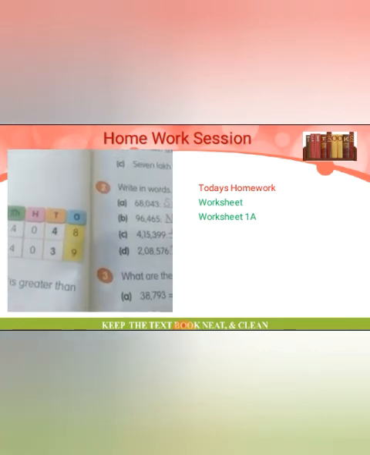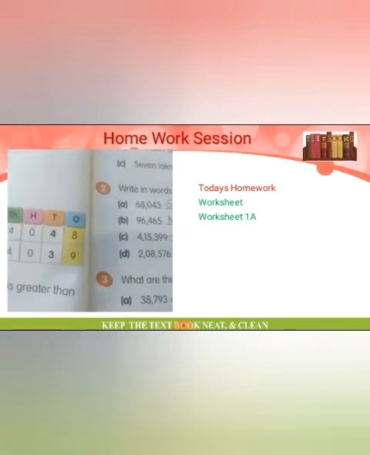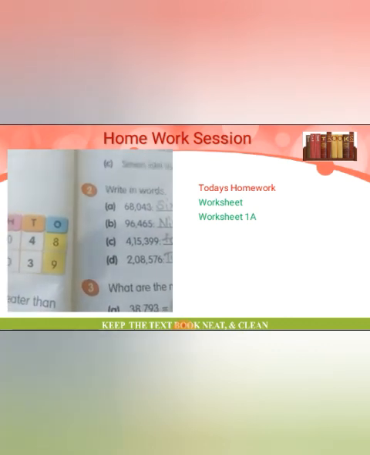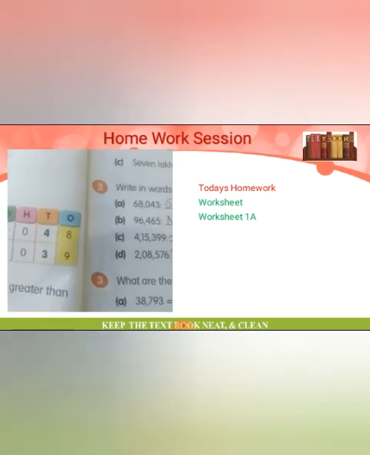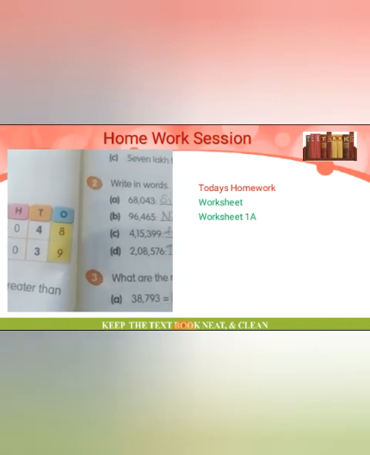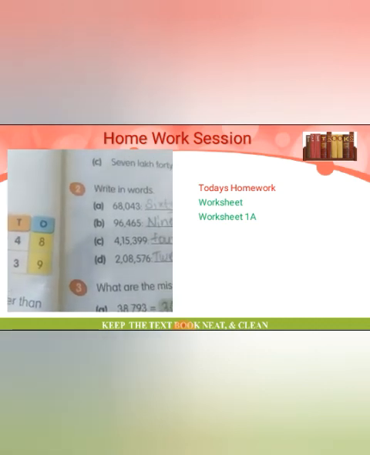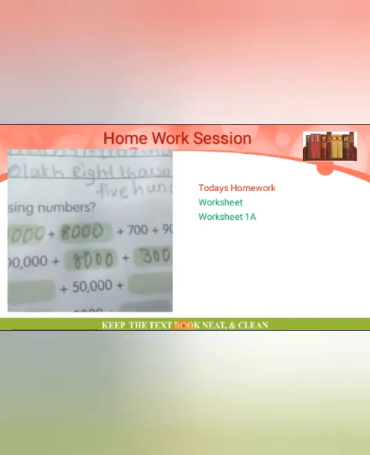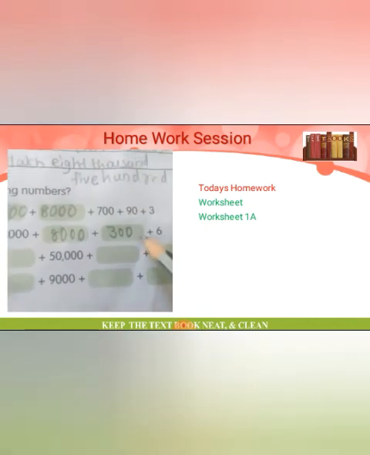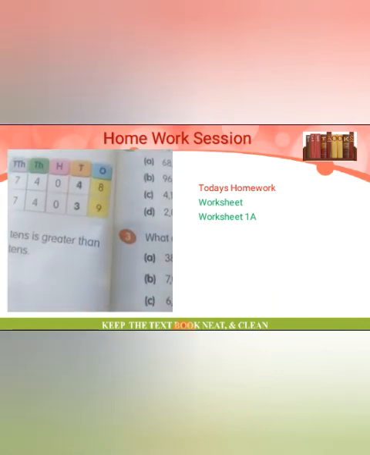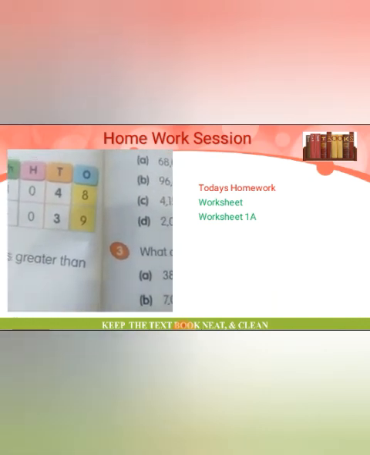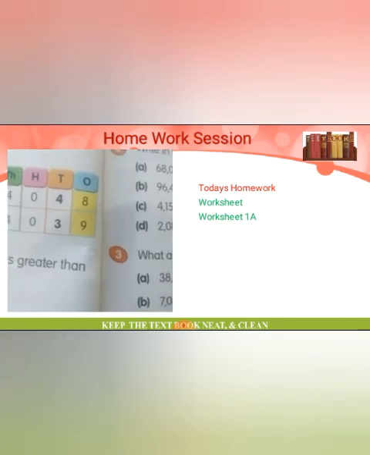So then 7 lakh 8,000. The thousands place number is 8. There is no 10,000's place, so 8,000 is written. Then the 100 place number, 300. There is no tens place, so 0, and no need of writing 0. Then 60,000, 6 lakh.